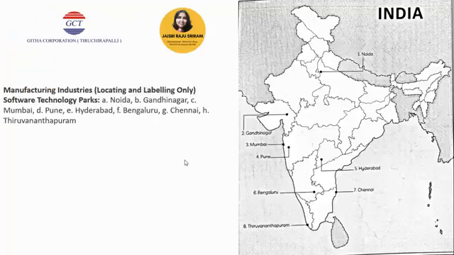In this lesson, software technology parks are an important concept with respect to map marking. So I have shared the map over here of the software technology parks. They are Noida, Gandhinagar, Mumbai, Pune, Hyderabad, Bengaluru, Chennai and Thiruvananthapuram. Please have a look at the map when you are studying, because that makes your life so much easier.